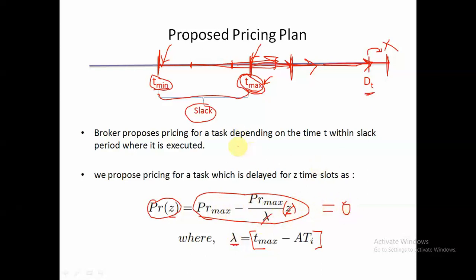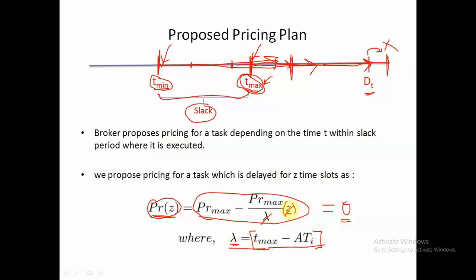So if a task is delayed till tmax, then pr of z will be 0. That means if we are delaying a task till its maximum delay tolerance parameter, then for such a task, a broker will execute for free. That means the broker will not take any charge for executing such a task.